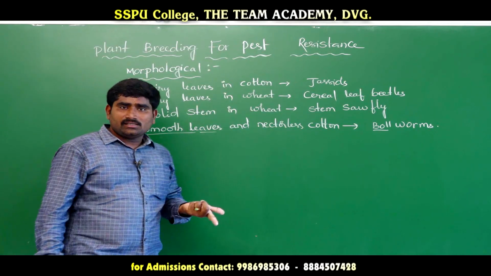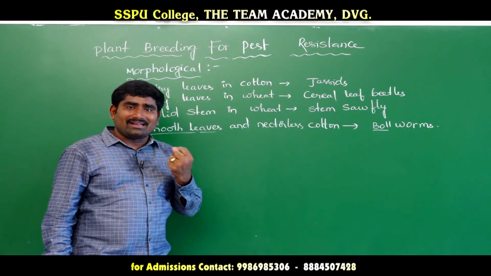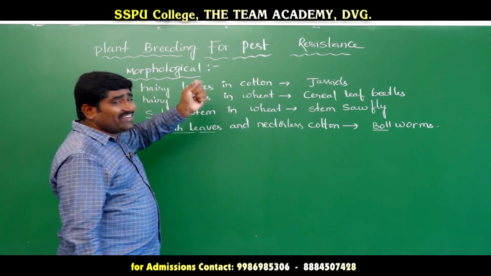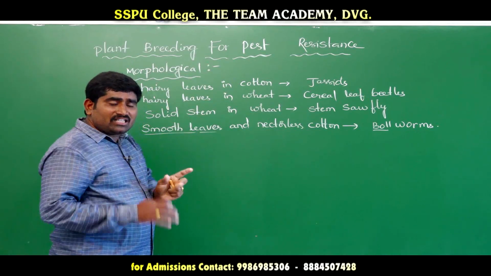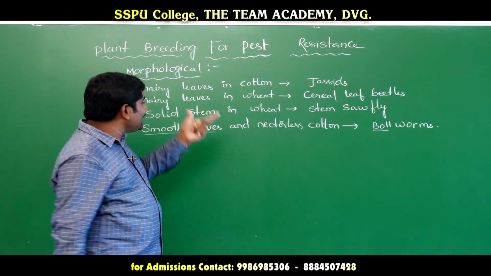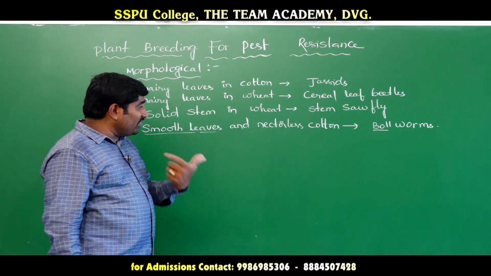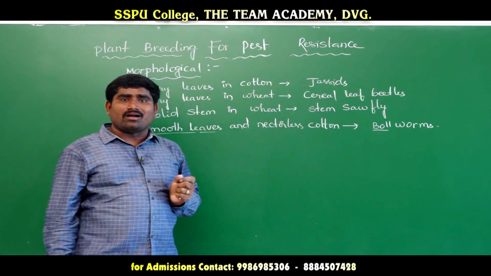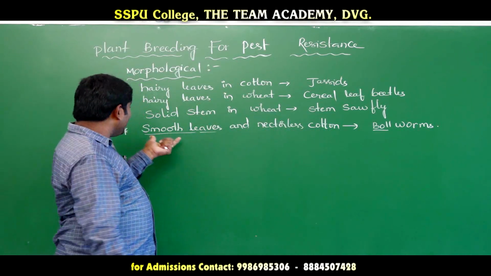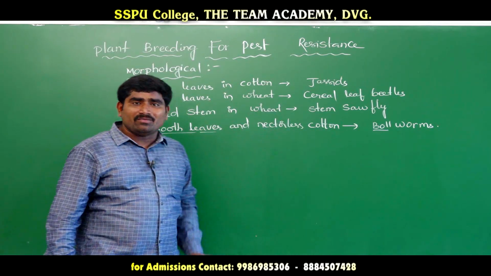So how to resolve this doubt: in places where jassids are more and mostly destroying the crops, we have to use hairy leaf cotton. In areas where more bollworms are destroying the cotton crops, in that place we must use smooth leaves and nectarless cotton.